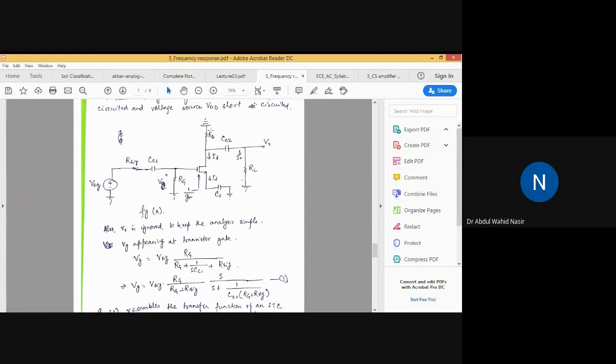Since we have to find the current in this network, and the resultant of this network is nothing but RL plus 1 by SCC2, using the current divider rule we can find I naught equal to minus ID, the main current, into RD, the resistance of the other branch, divided by the sum of all the resistance or impedance, RD plus 1 by SCC2 plus RL.